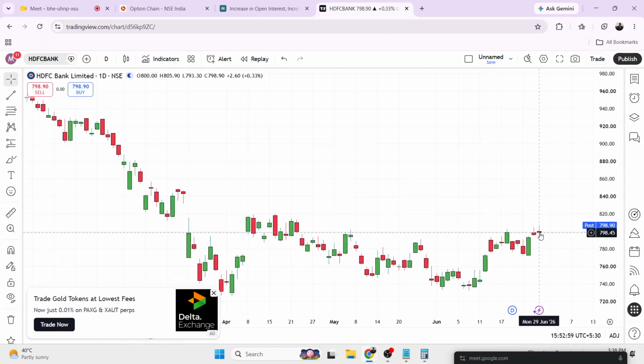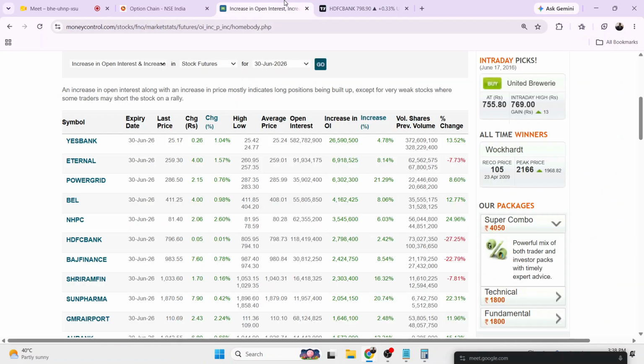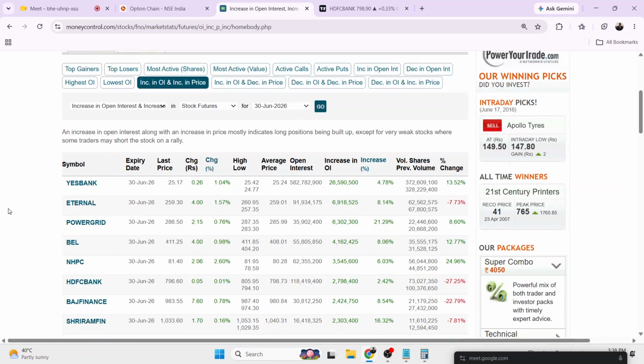That's why you can see again, this is the time of expiry. So when the new expiry starts, for example, on the start of the July month, whatever stocks are there, you can choose for buying.